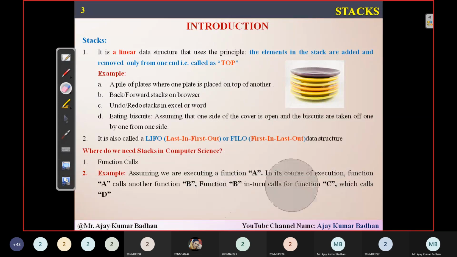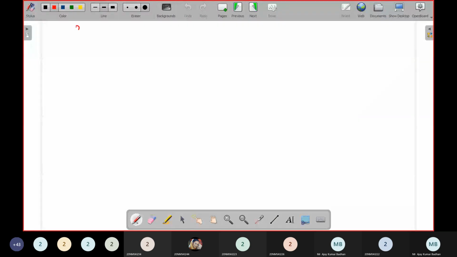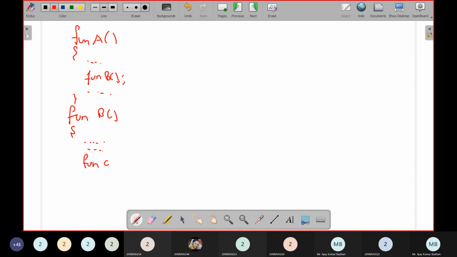Let me explain with the help of a new page. Let us suppose I have a function A. Within this, I have some statements, and after some statements, I am calling function B. Again, I have some statements, and I close it. Then I have function B, which consists of the statements that need to be executed. In turn, this function is calling function C. After that, again, you have some statements.